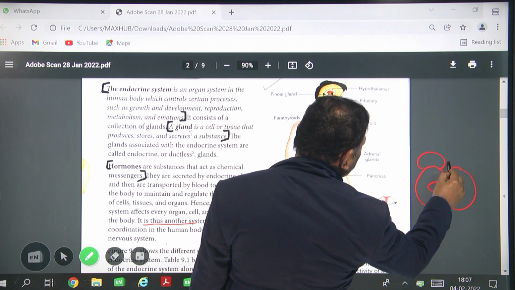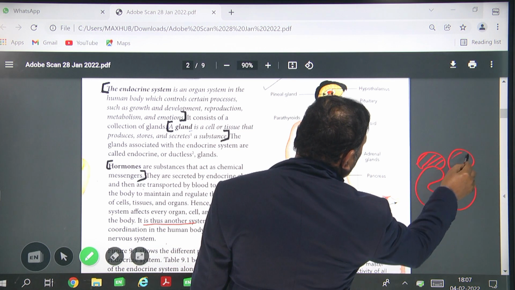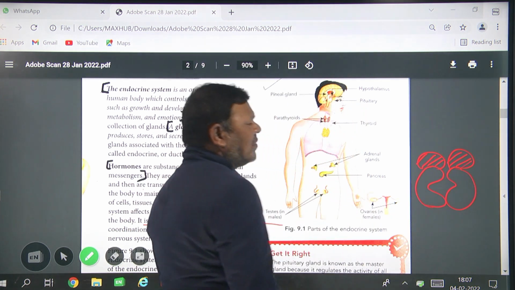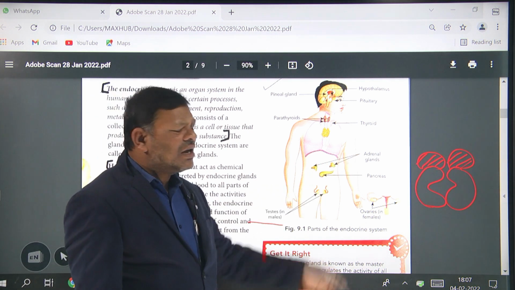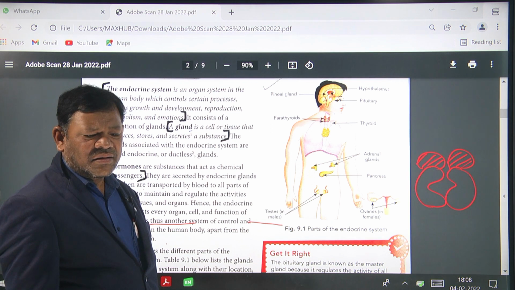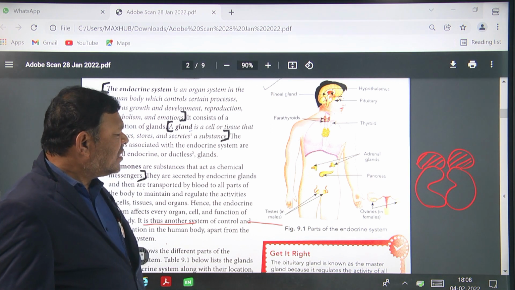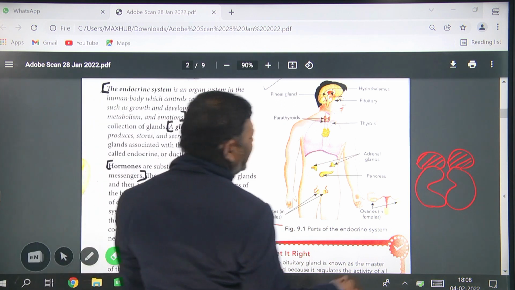This cap-like structure is nothing but the adrenal gland.